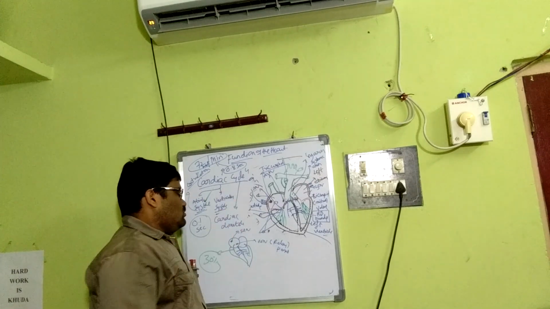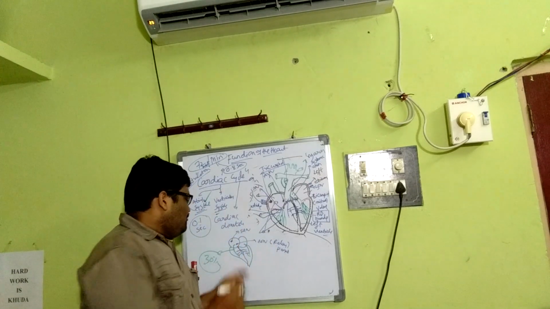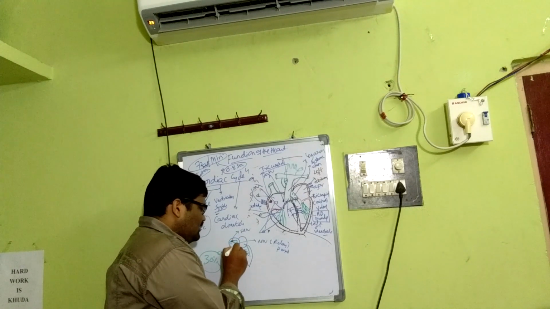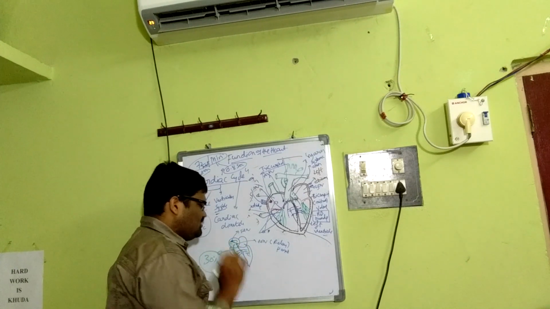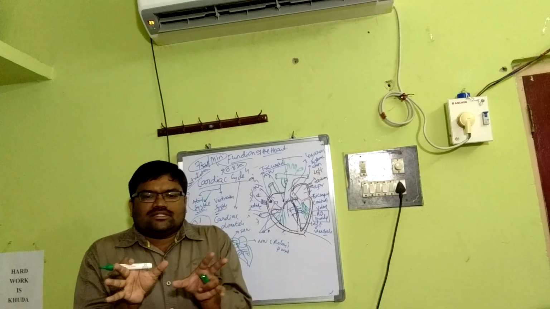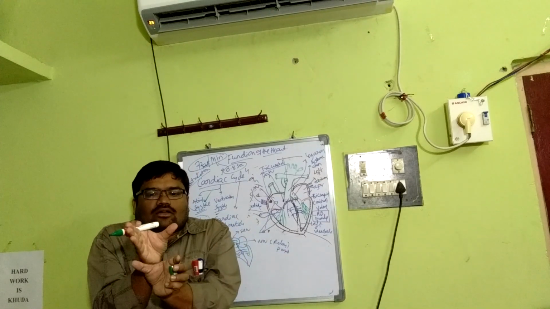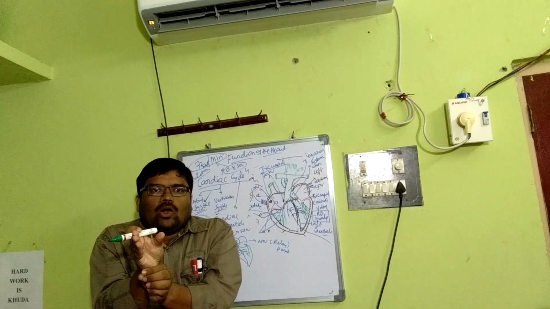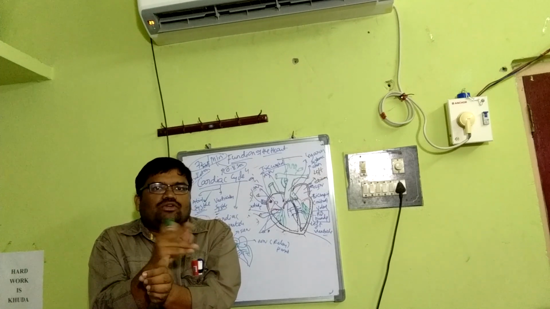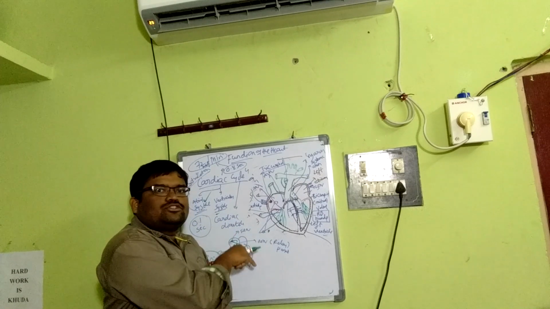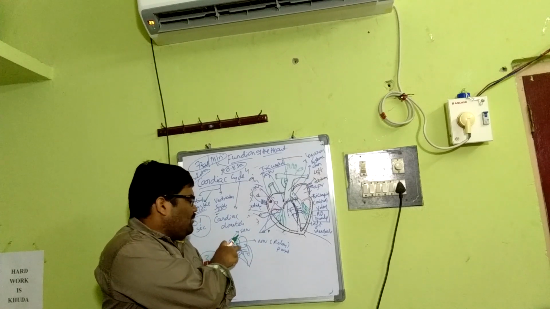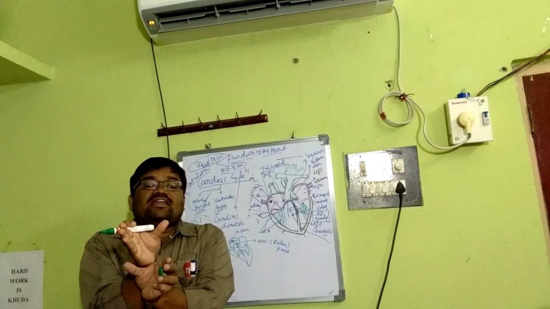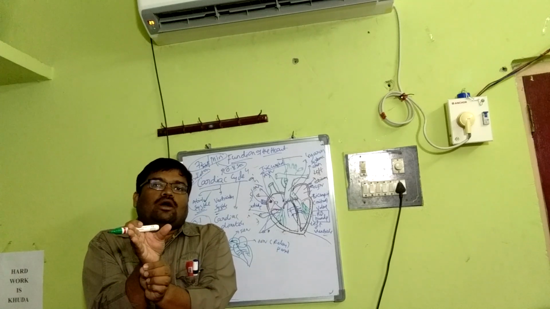The ventricular systole: we knew that the SAN generates the action potential, causing atrial systole, then it goes to the AVN, then to the bundle of His, then the Purkinje fibers, through which complete ventricular contraction occurs. Once atrial systole is over, the ventricular systole begins. From the AVN it goes to the bundle of His, then the Purkinje fibers, leading to simultaneous ventricular systole.